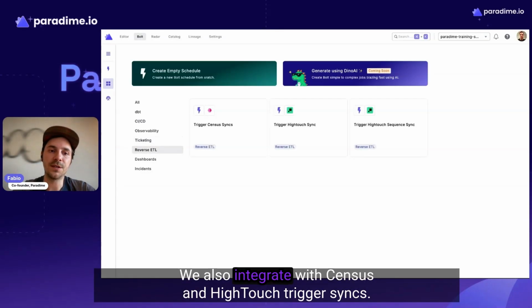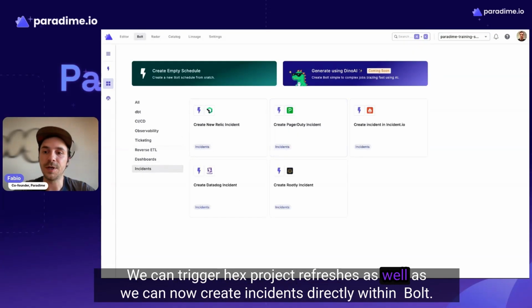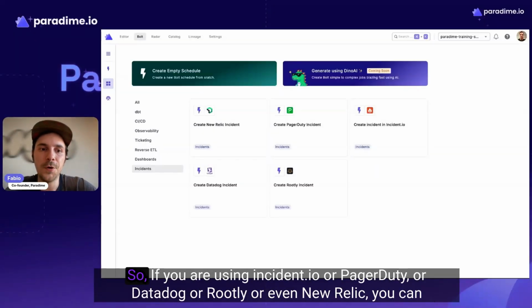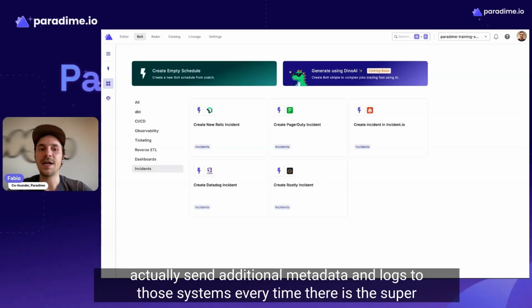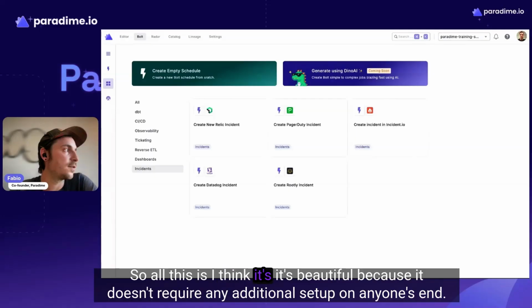We also integrate with sensors and high touch trigger sync. We can trigger Hex project refreshes, and we can now create incidents directly within Bolt. So if you are using Incident.io or PagerDuty or Datadog or Rootly or even New Relic, you can send additional metadata and logs to the system every time there is a super critical Bolt job that might be erroring out.